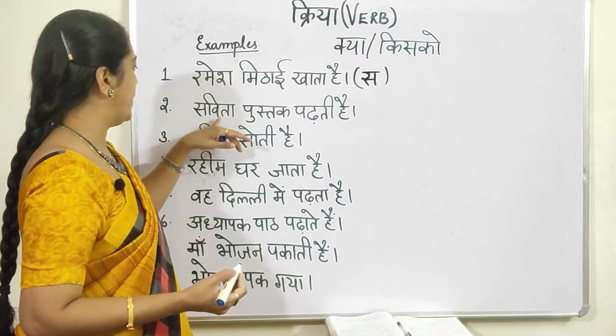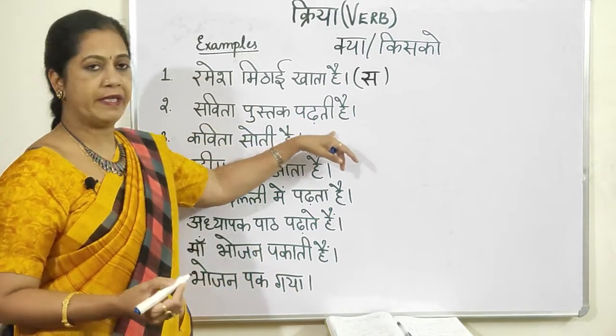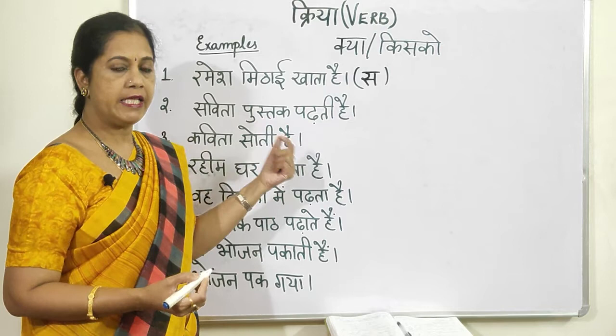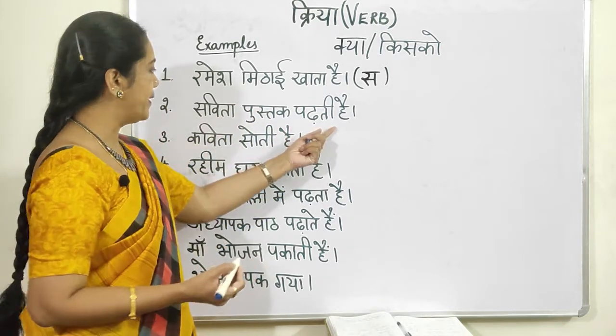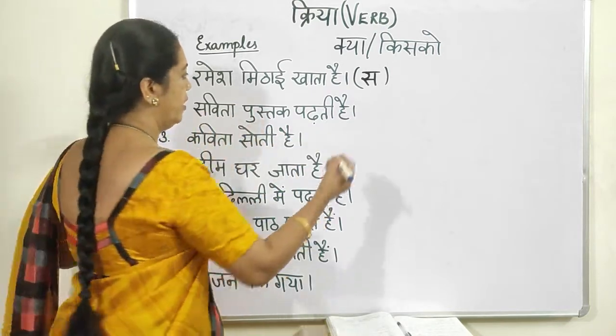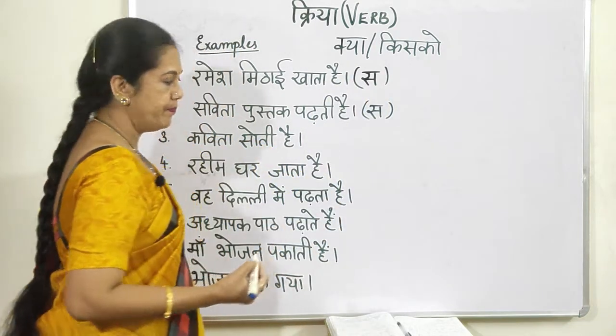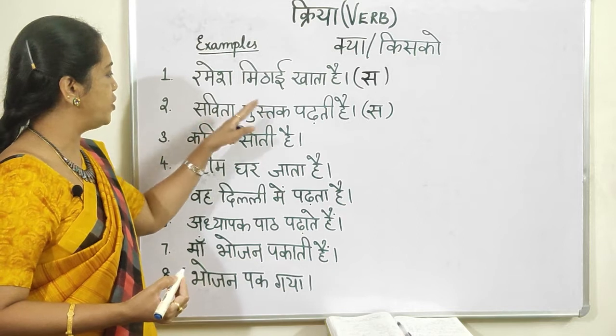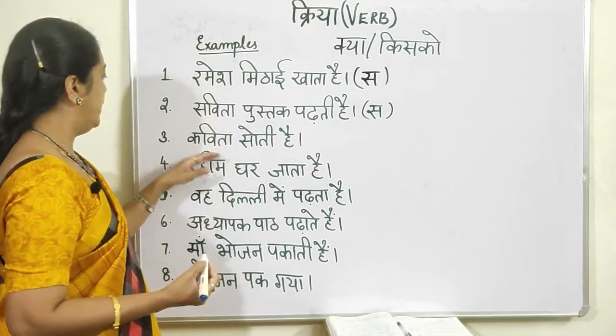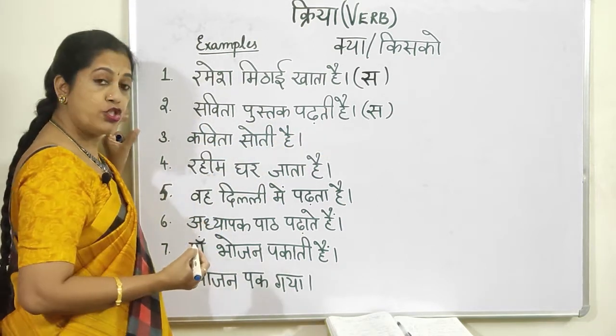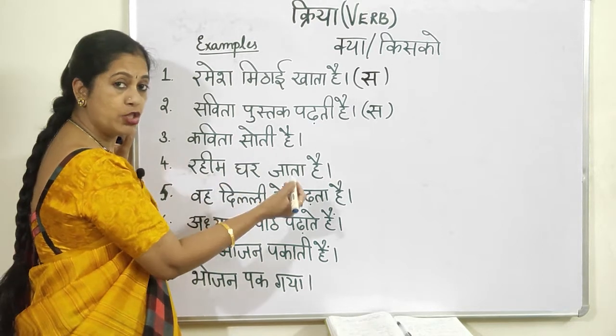Now the next one, Savita pustak padhti hai. Savita reads a book. So kya padhti hai? Pustak padhti hai. So again it is sakarmak. You have subject, object and verb. Next one, Kavita soti hai.